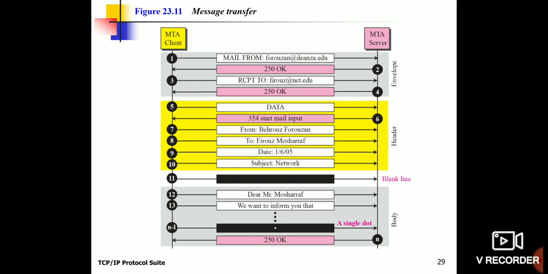Again the client is going to send From and To, which is called the header, and then date and network. So the header is transmitted. After that there is a blank line, then it is going to transmit the body of the content, and finally the message transfer agent of the server is sending a 250 OK message. This is how it is going to happen. So first the envelope is transmitted, then the header is transmitted, and third the body of the content is transmitted. So this is the interaction that happens between the MTA client and MTA server through the message transfer agent.